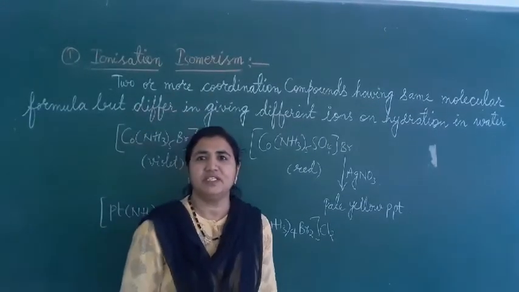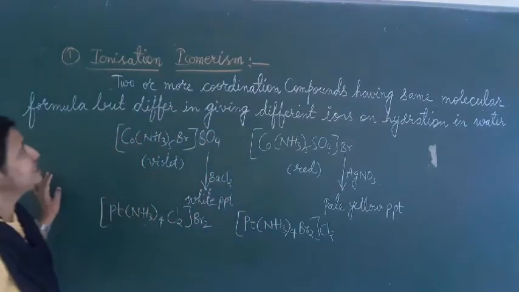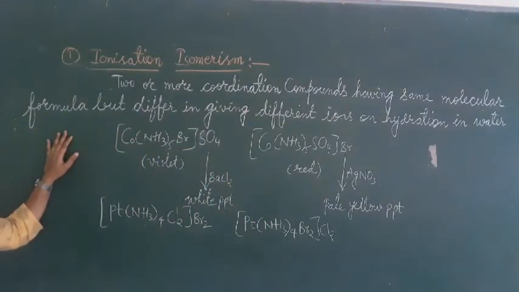The first one is ionization isomerism. What do you mean by ionization isomerism?